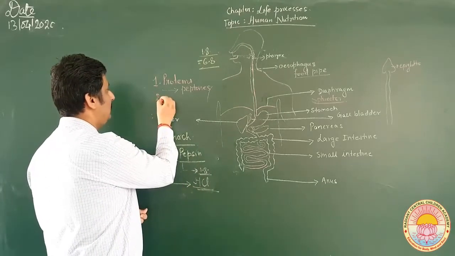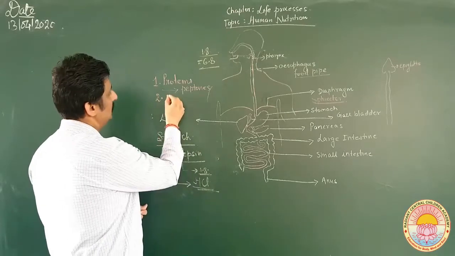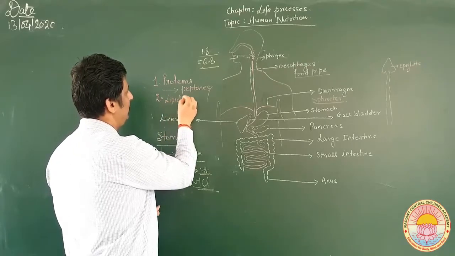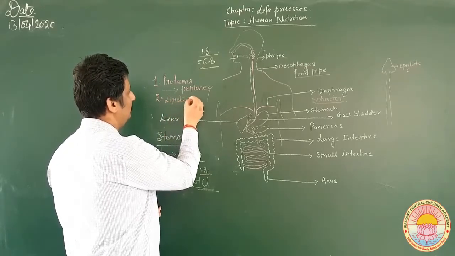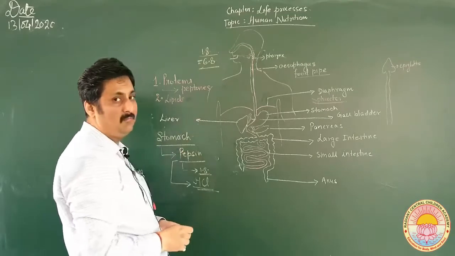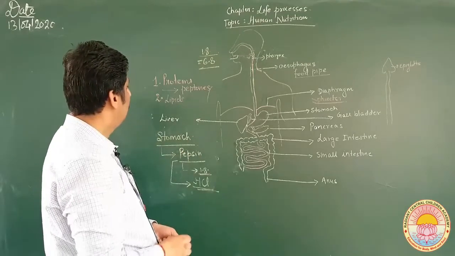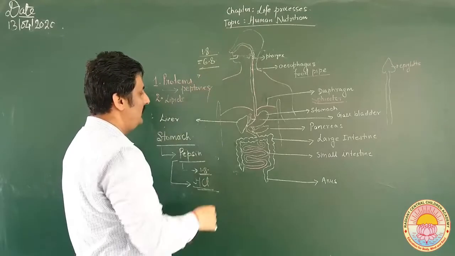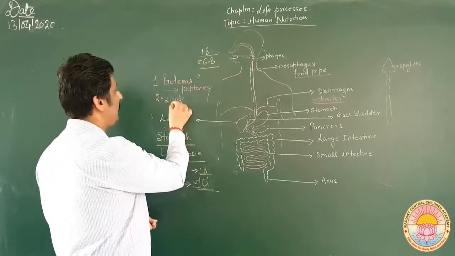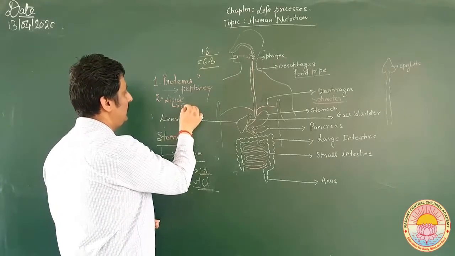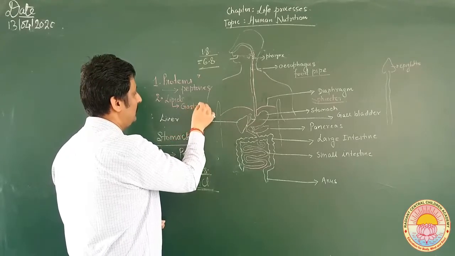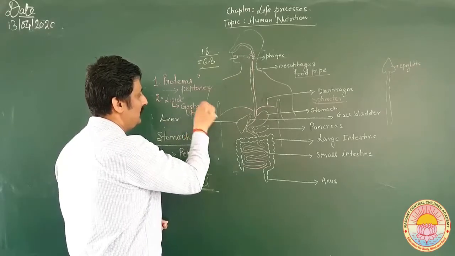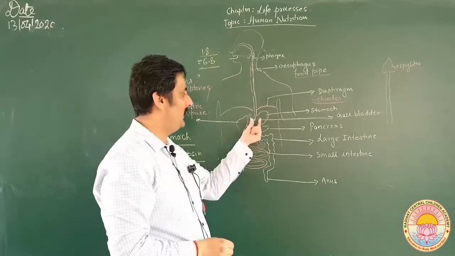And the second is lipid: some amount of lipid is broken down. For the digestion of protein, I have already told you there is an enzyme present called pepsin, and for the digestion of lipid there is an enzyme which is called gastric lipase. No carbohydrate digestion takes place inside the stomach.